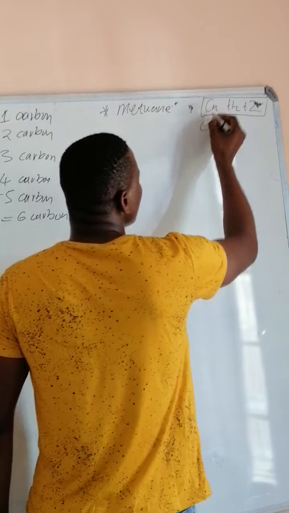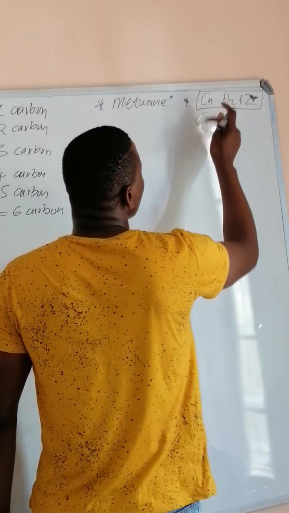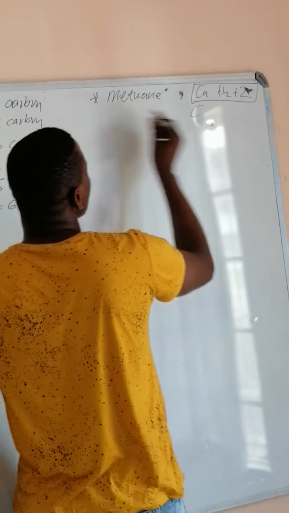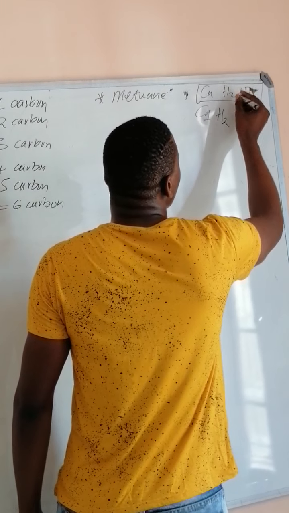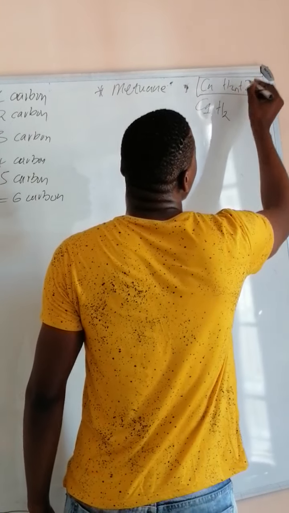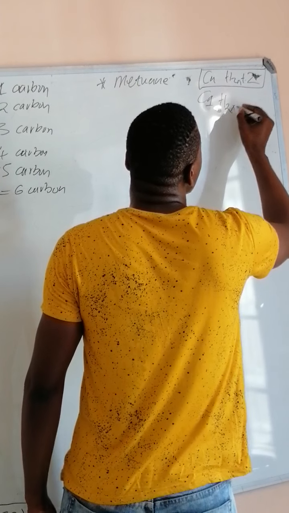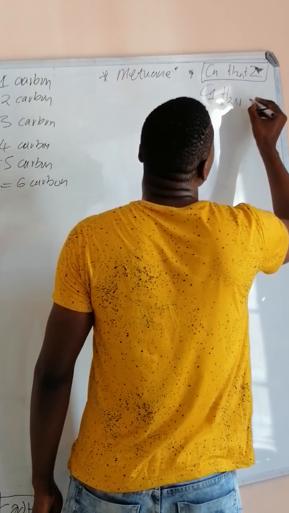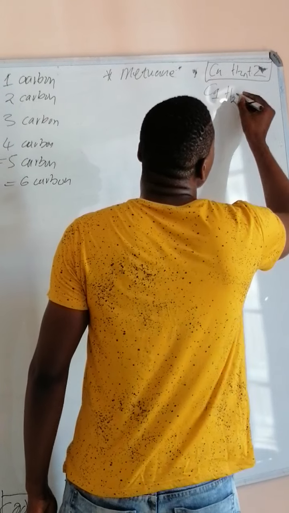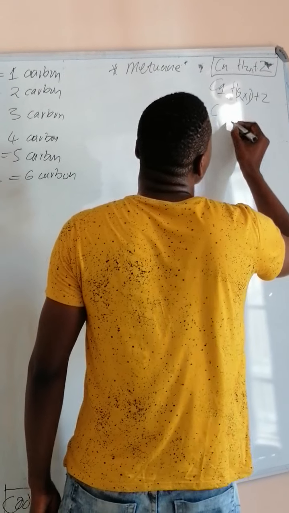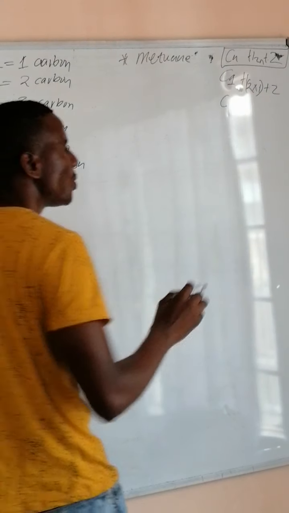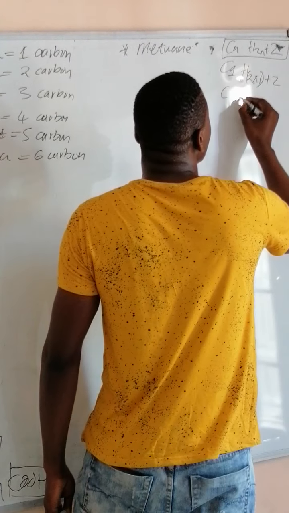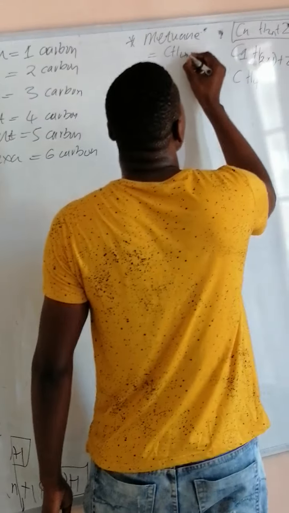So it's going to be Cn. The N there stands for the number of carbons, which is 1. Then we have H2n+2, so multiplied by 1 plus 2. You put this one in brackets: 2 times 1 plus 2, you're going to have 4. So your formula here is going to be CH4.